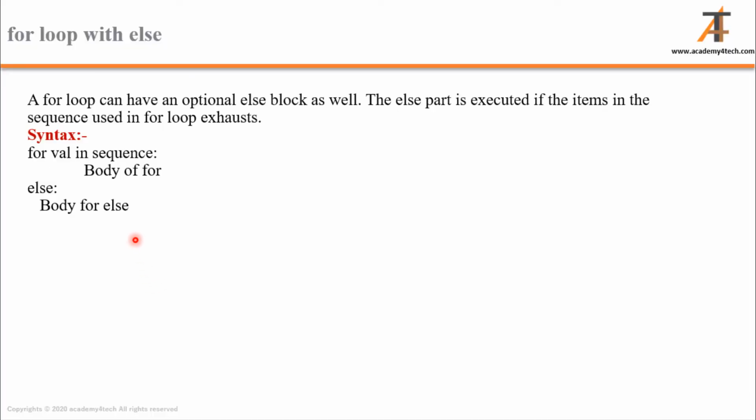Moving forward with the for loop with an else statement. We can have a for loop with an else statement. We execute the for loop, and once the condition becomes false, the else statement is executed. For example, let's say we have a value and the sequence can be a string. We keep evaluating the sequence, and once the maximum limit or the end is reached, we go to the else statement and print its body. Let's have a look at the program.